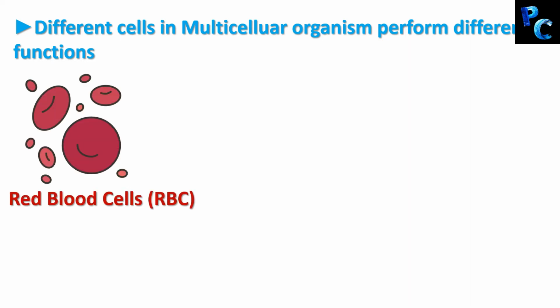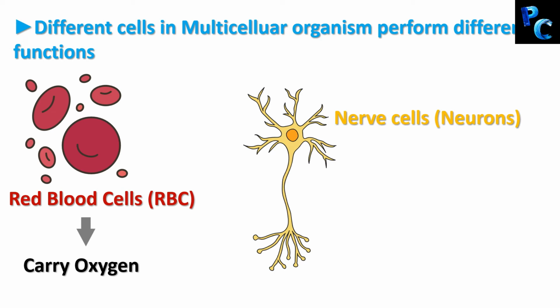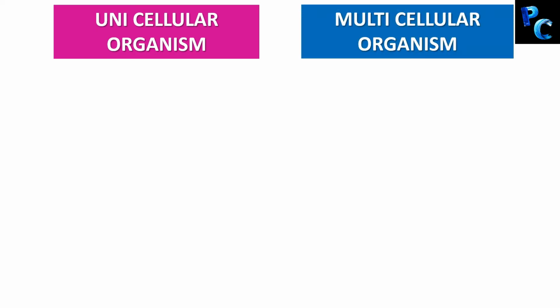For example, the red blood cells carry oxygen in our body. So they are one kind of cell. On the other hand, the nerve cells, which also look very different, transmit different kinds of signals. So different cells in a multicellular organism perform different functions, and they have different shapes and sizes as well depending upon their function. We'll discuss it in detail later. For now, we know there are unicellular organisms which have a single cell, and there are multicellular organisms which have many cells. Let's see the differences between the unicellular and the multicellular organisms.